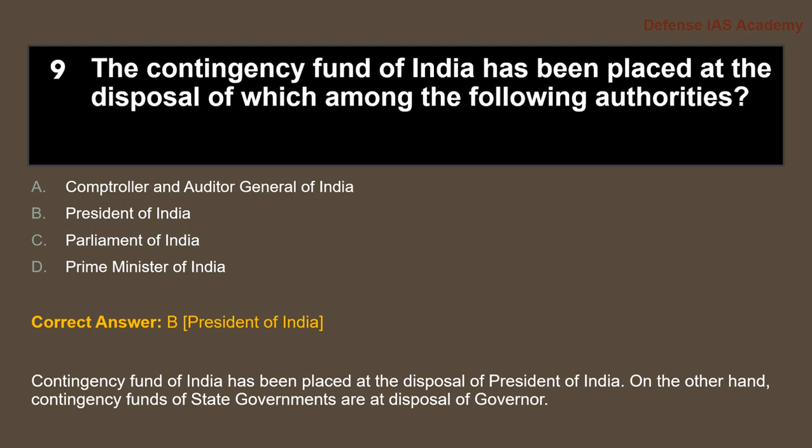The Contingency Fund of India was established under Article 267 of the Indian Constitution.